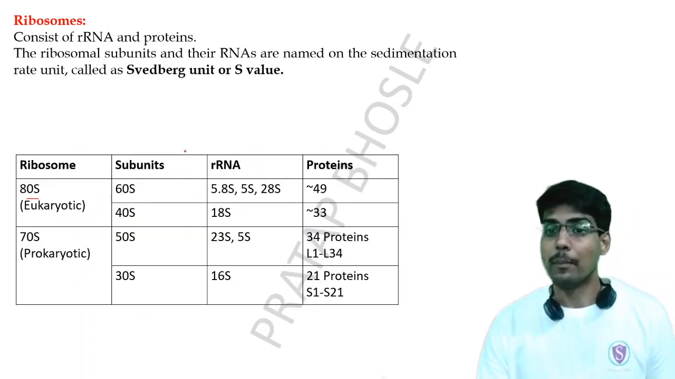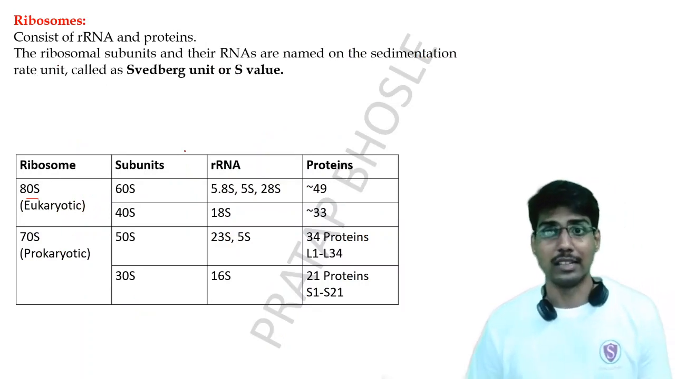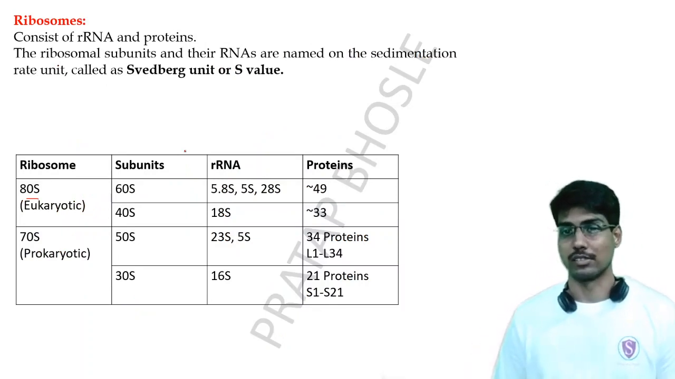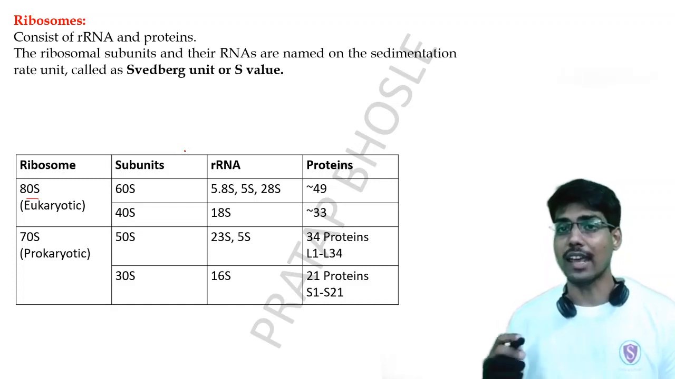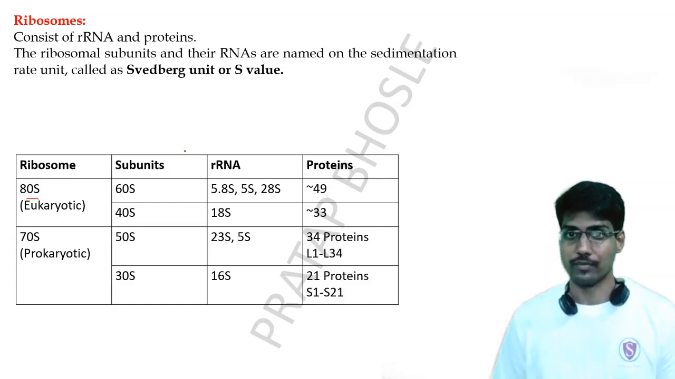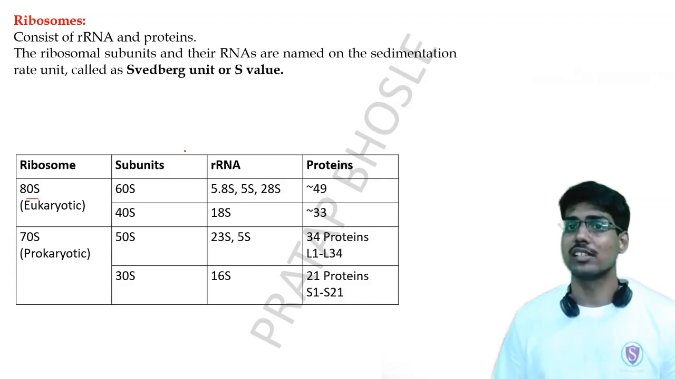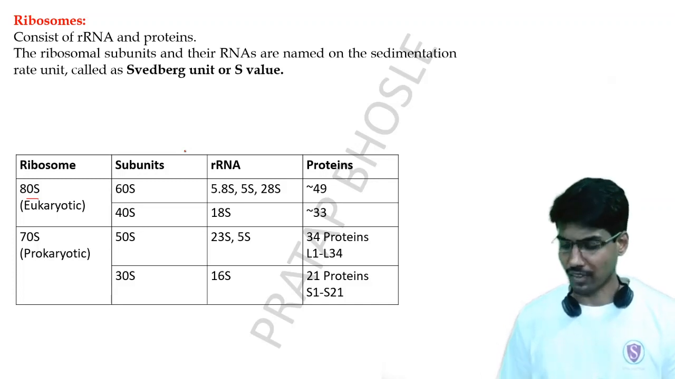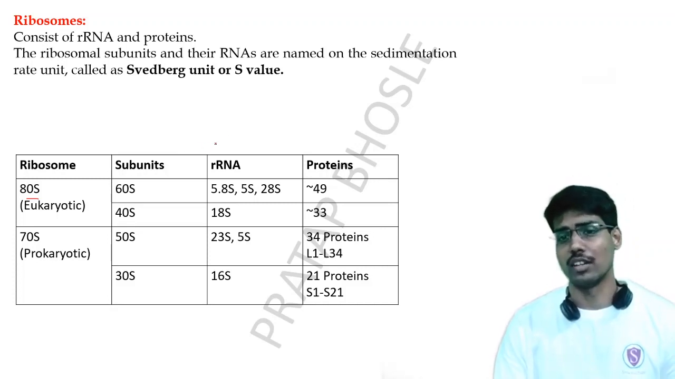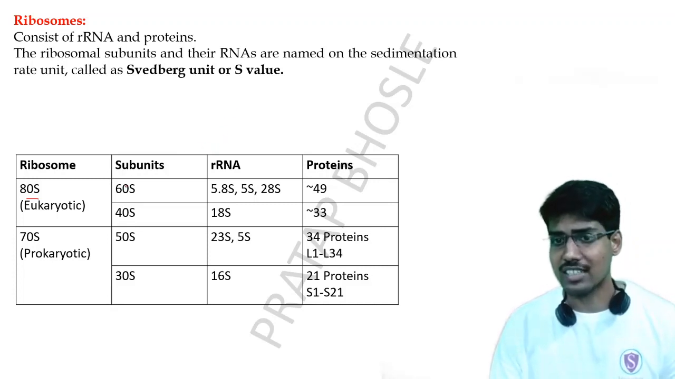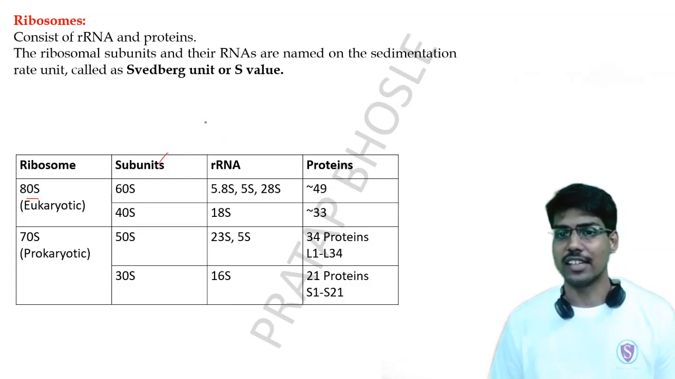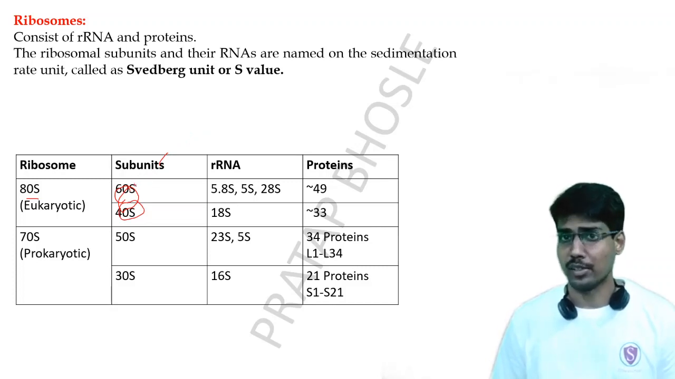But there are different types of ribosomes present in eukaryotic cells and prokaryotic cells, right? In eukaryotes, there are 80S type ribosomes. What does 80S mean? It means their sedimentation value is 80S. Next, there are two types of subunits present in eukaryotic ribosomes: the 60S and the 40S type. The larger unit has a sedimentation value of 60S, and the smaller unit has a sedimentation value of 40S.